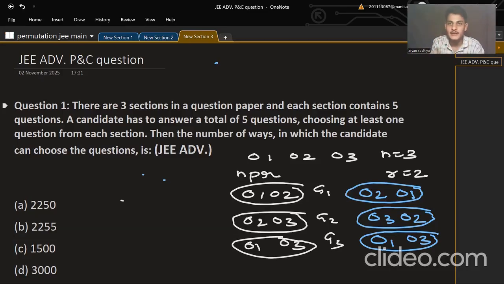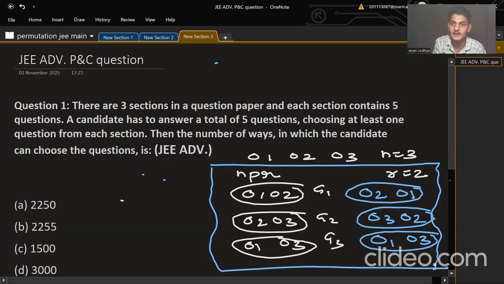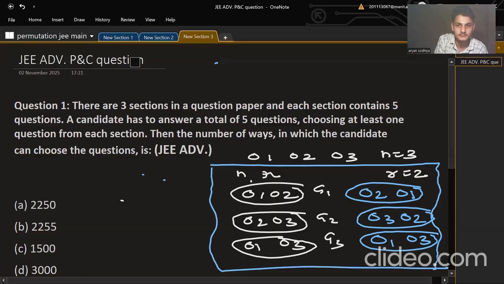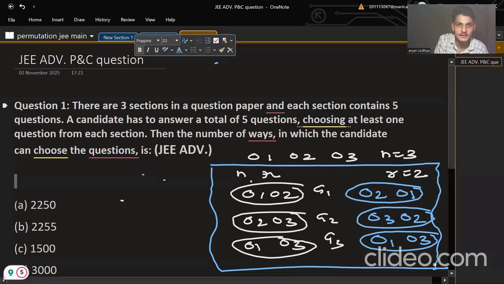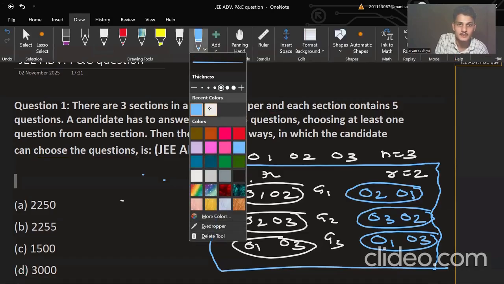In those scenarios, these are arrangement questions, and nPr is used. So this is what we have discussed in the previous lectures.